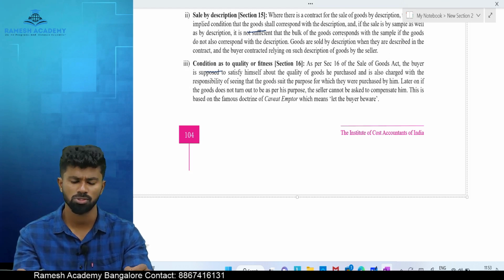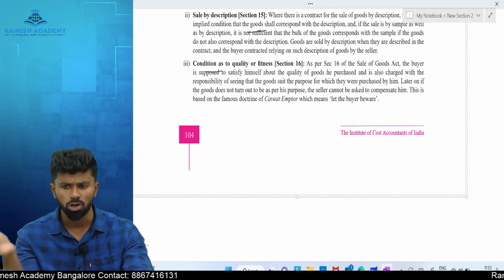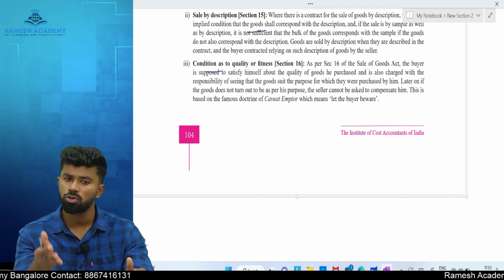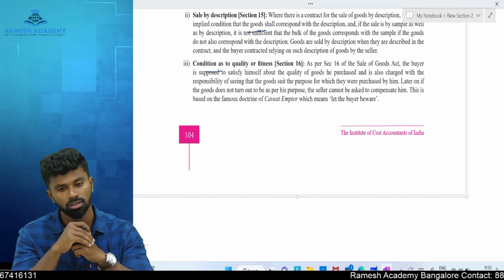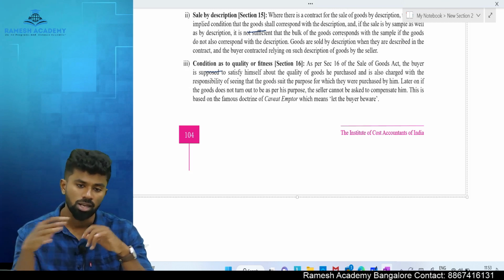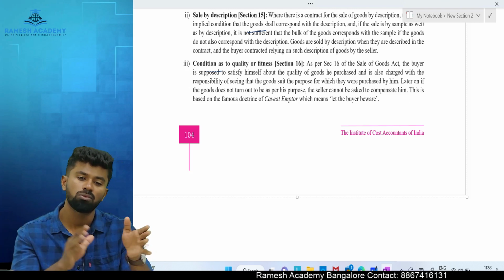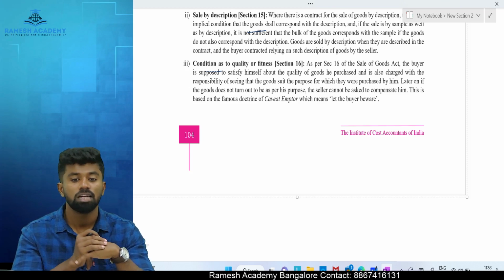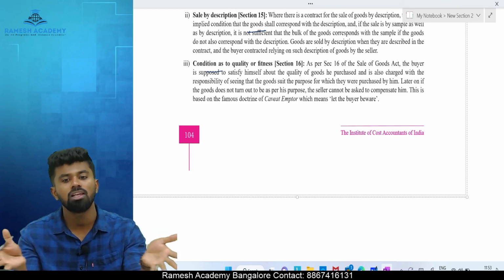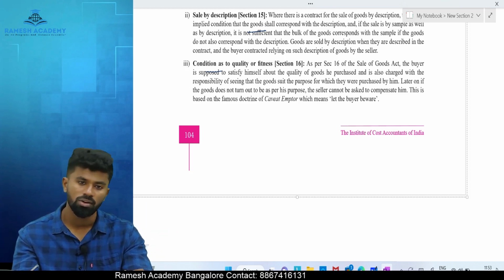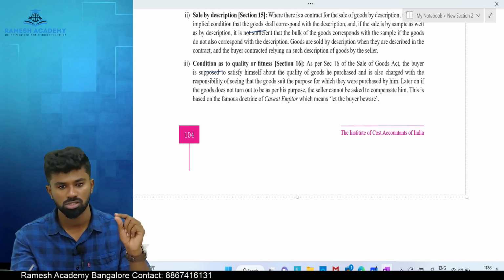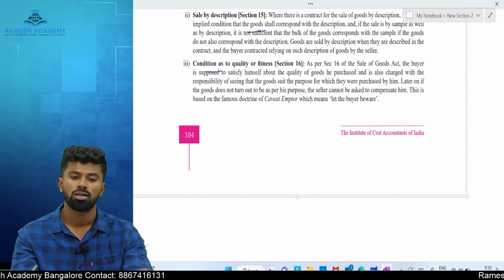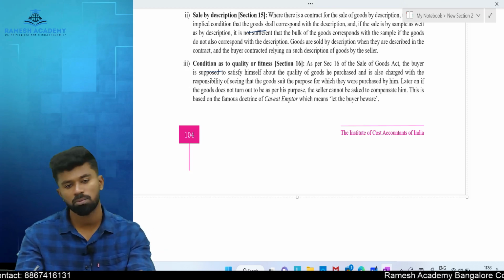The seller is not responsible. You go to a shop, you want to buy something, then it is your duty to make sure you buy the right quality of goods, correct? Is the seller bound to give what you are willing to buy? No, because how will he know what you want? That is why the law says let the buyer beware. The buyer should make sure that he purchases the right quality of goods which is suitable for his purpose.